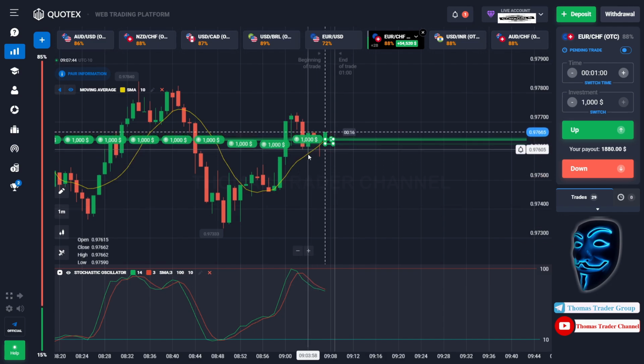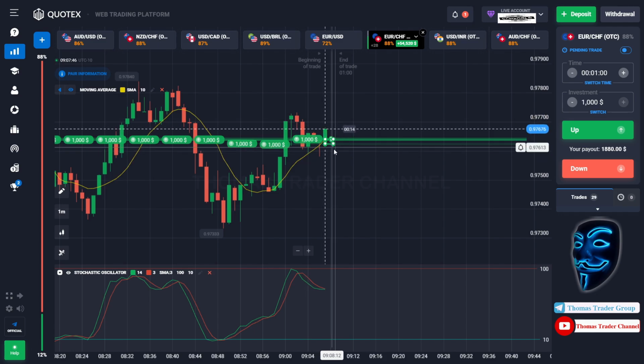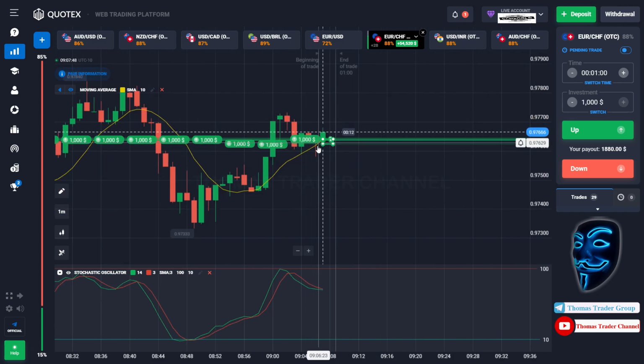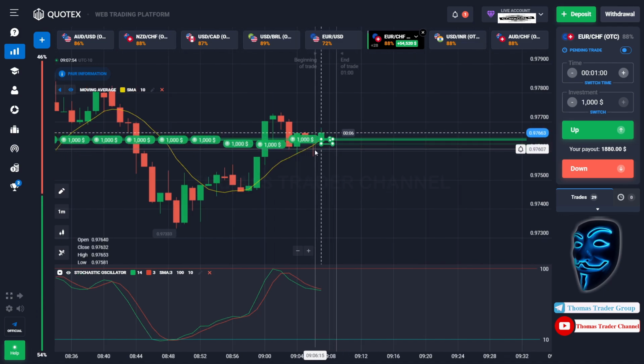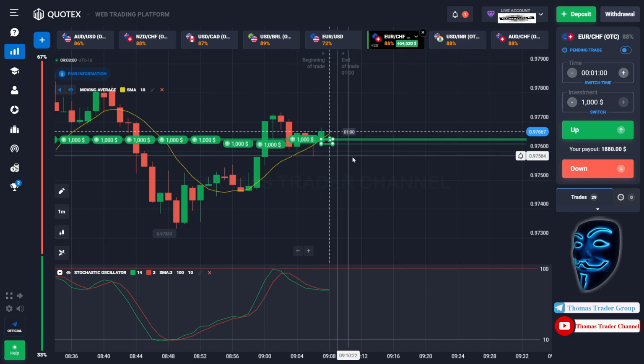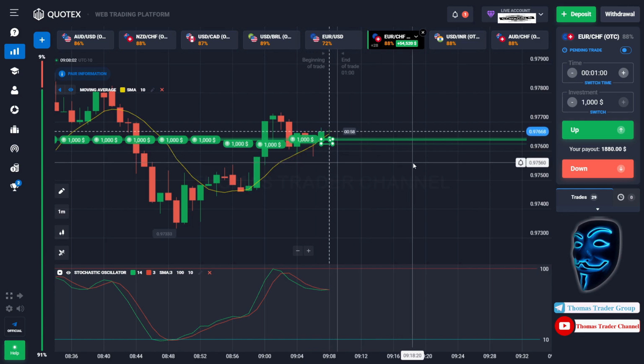And as you can see over here, the market has already touched the moving average line. I'm sure that the market will make a rebound. And there is a long lower shadow candle over here, means that the market tries to go down. But it has not enough power because the bullish trend is stronger than the bearish trend. Let's prove it and let's wait till the end of our trade.